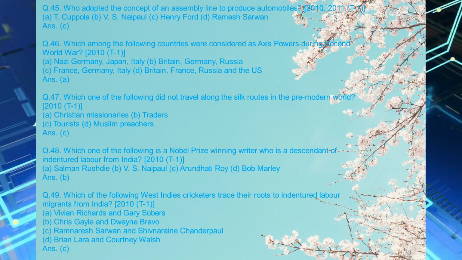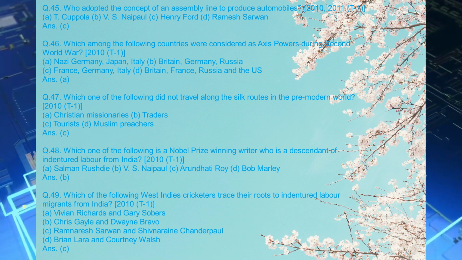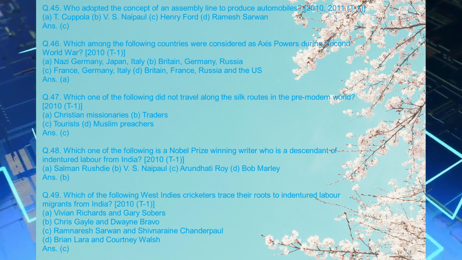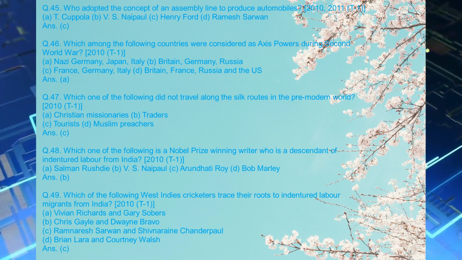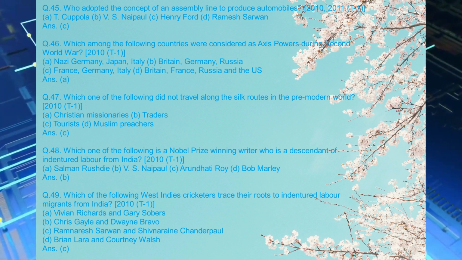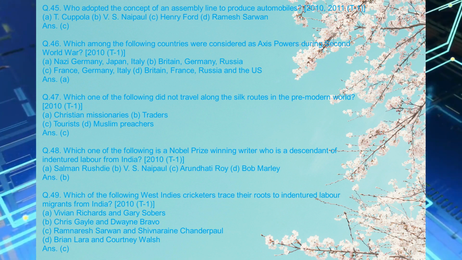Q.47. Which one of the following did not travel along the Silk routes in the pre-modern world? 2010, T1. A. Christian missionaries. B. Traders. C. Tourists. D. Muslim preachers. Ans. C.